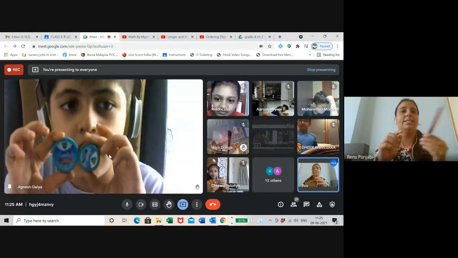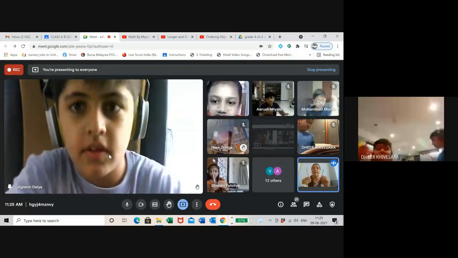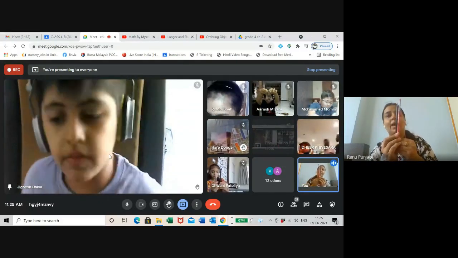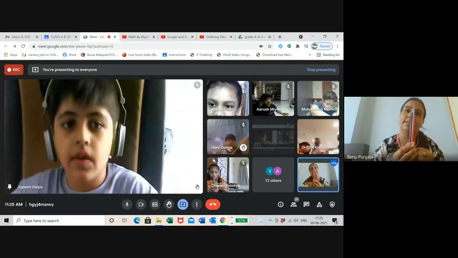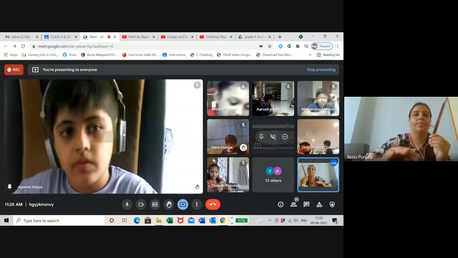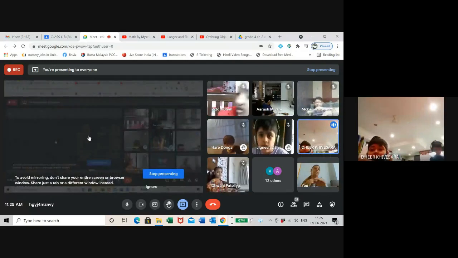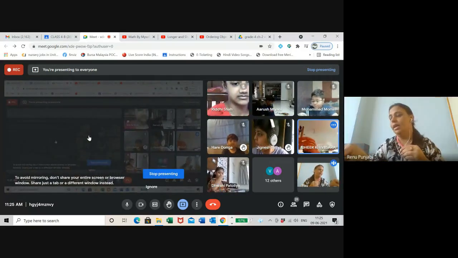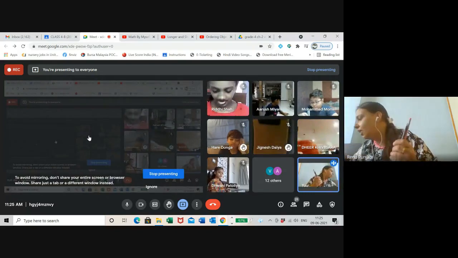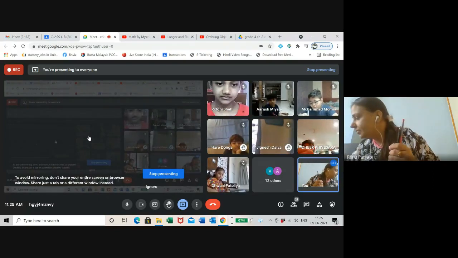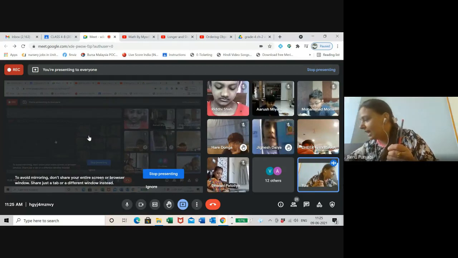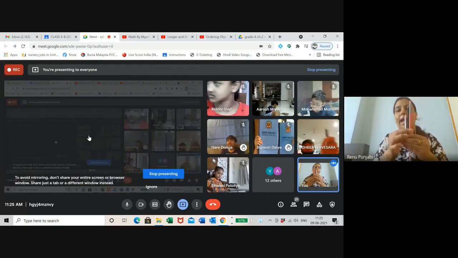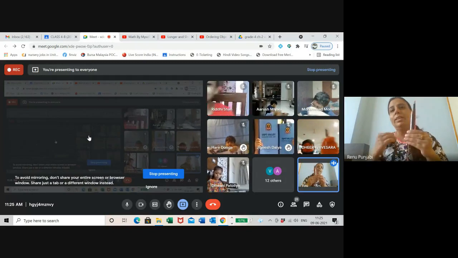Okay. This is big and small. When we are talking about long and short, we compare on the basis of their lengths. Got it? And see, the green pen is small and the blue pen is big. Okay. Suppose I have three pencils with me. Now, if I tell you, arrange them in ascending order.